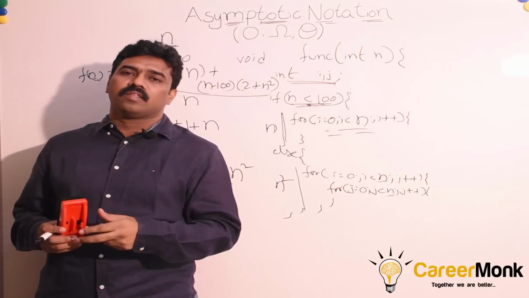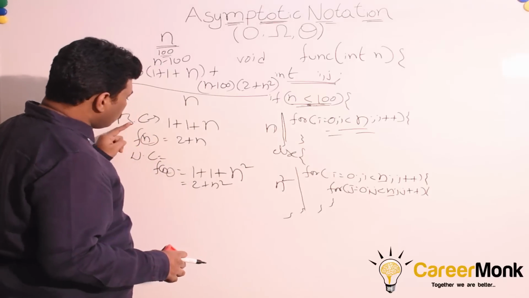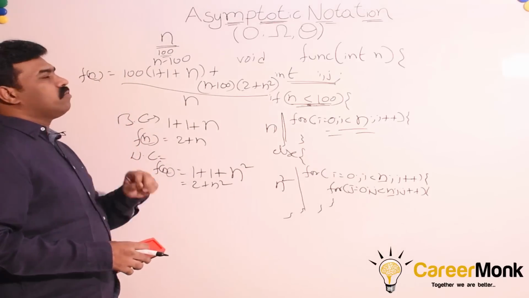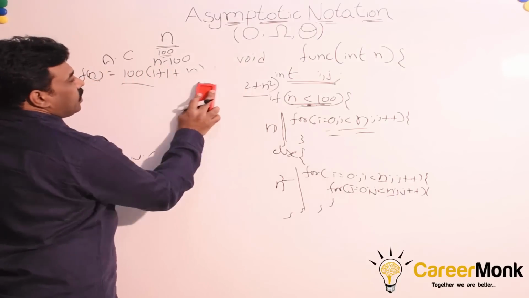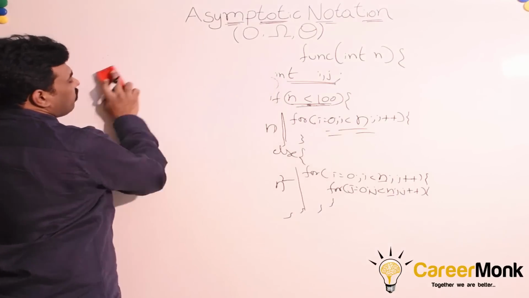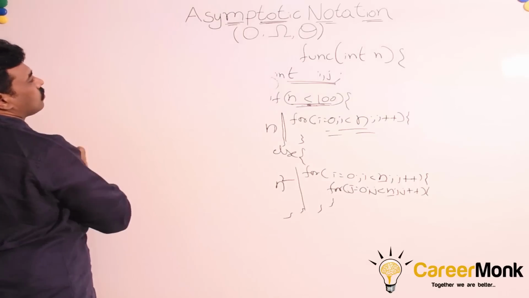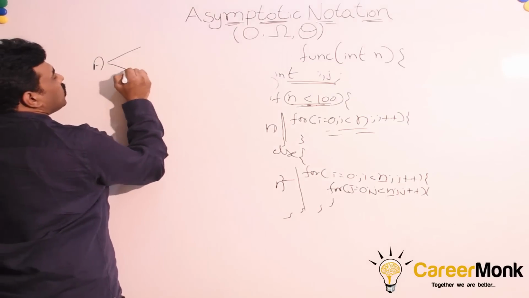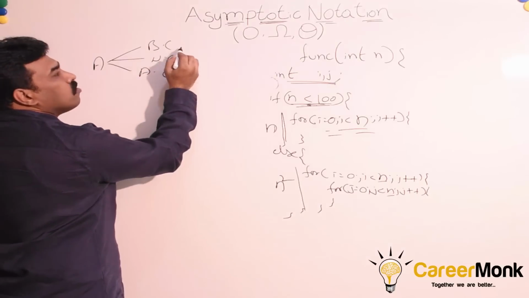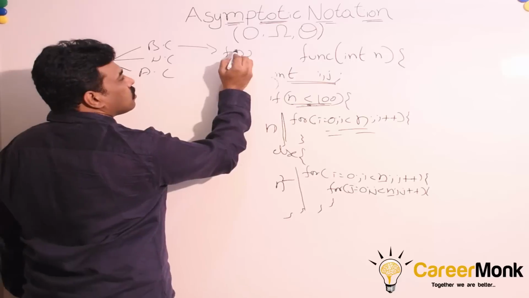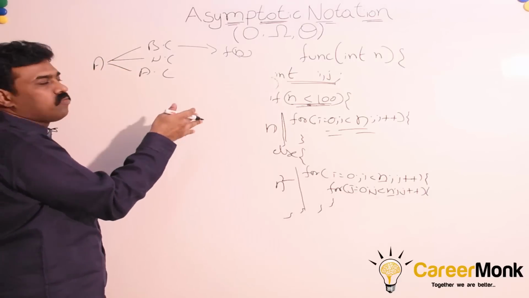So for any given algorithm, we have the best case, the worst case, and the average case. Now what I mean to say is, for a given problem or algorithm, we have best case, worst case and average case. For each of the cases, we have some function. We are discussing the running time in terms of function.